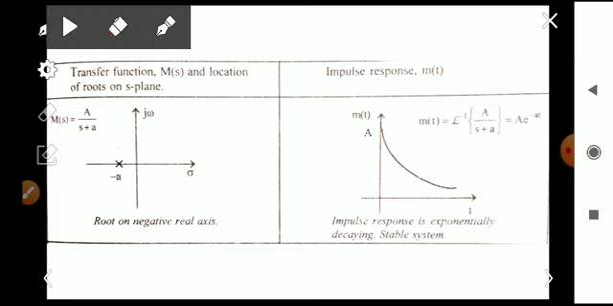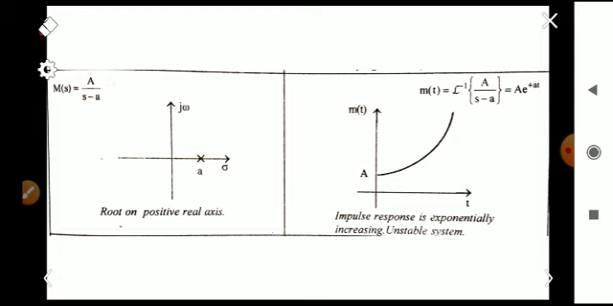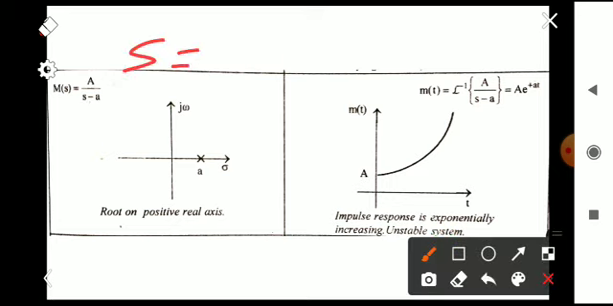By observing the function here, we can say that it is an exponentially decaying function, that is, it decreases to 0 as time t tends to infinity. So it is a stable system. In the next condition, the function is a by s minus a, that is, the root s is equal to a, located on the right half of the S plane.